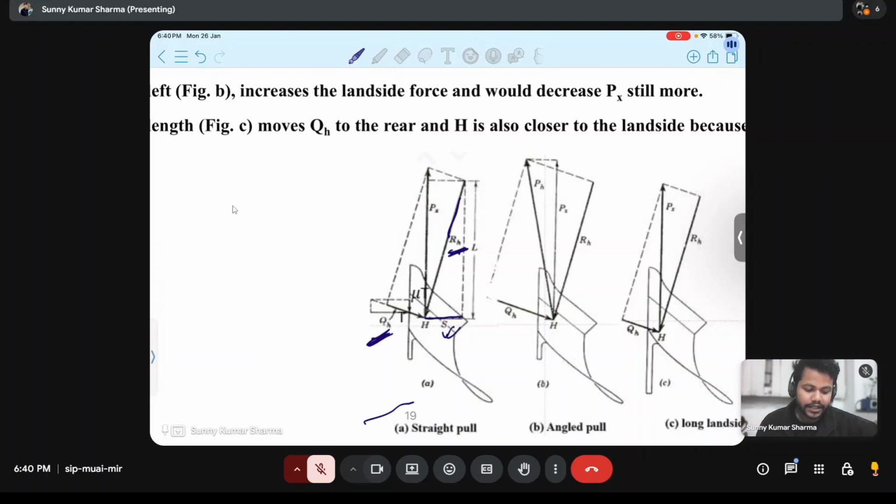And to counteract that S, automatically this T is there. This T is counteracting that, and both are cancelling each other. In this case, S is equal to T, and there it is not allowing some side force to act on this mole board. So this statement is correct.